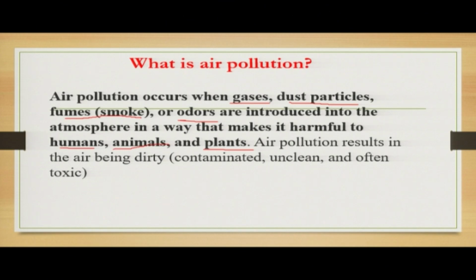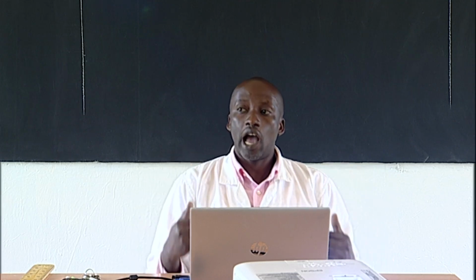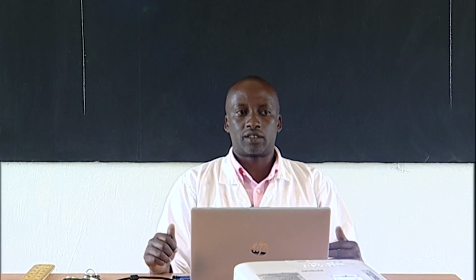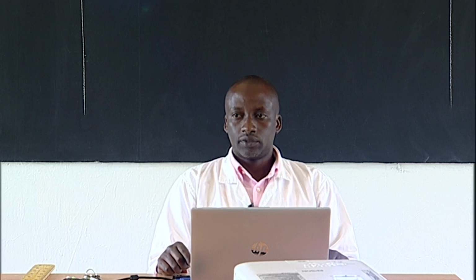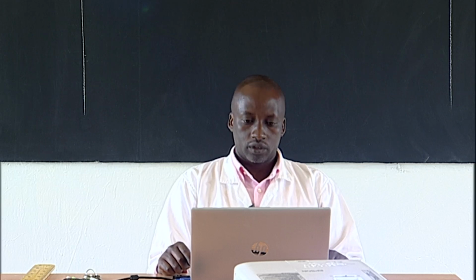So if you introduce all these substances, the dust, the fumes, smoke, smells, the particles, into the atmosphere, that is what we call pollution. So the unwanted substances introduced into the atmosphere that have harmful effects on humans, animals, and plants, that's what we call pollution.